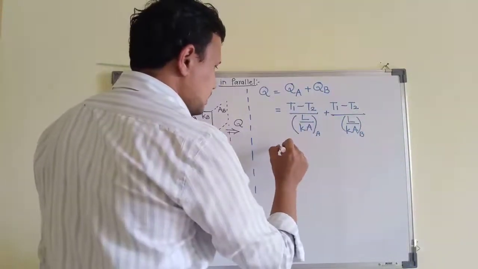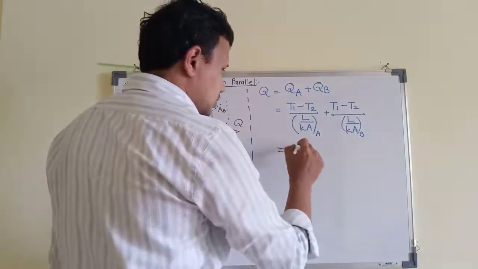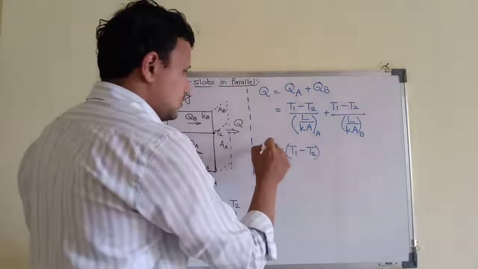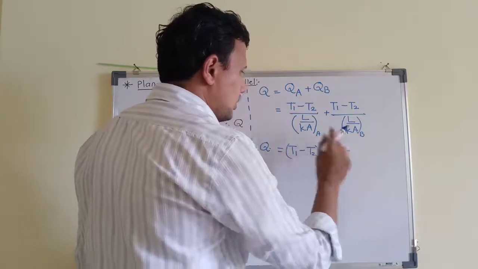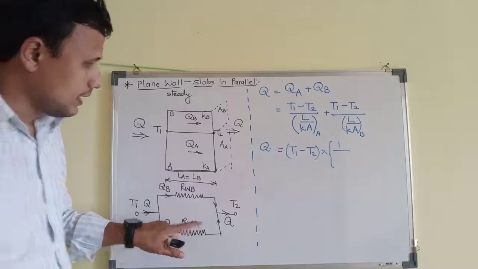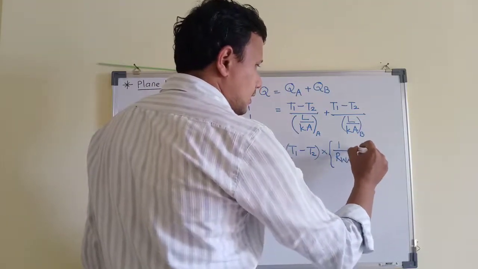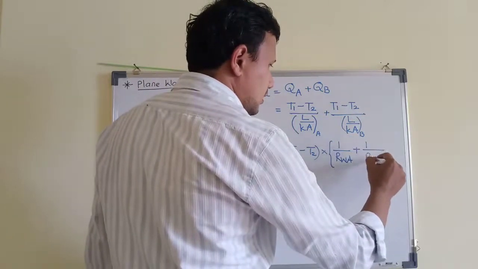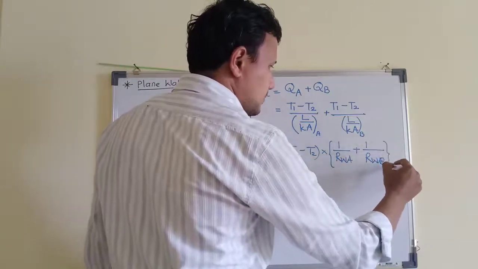So now let us separate this. T1 minus T2 can be taken out as a common parameter, so that gives you T1 minus T2. This will be Q. Into the bracket we can write 1 upon, this is nothing but conduction resistance R for wall A, so this will be R wall A, plus this is nothing but thermal resistance for material B, my mistake.